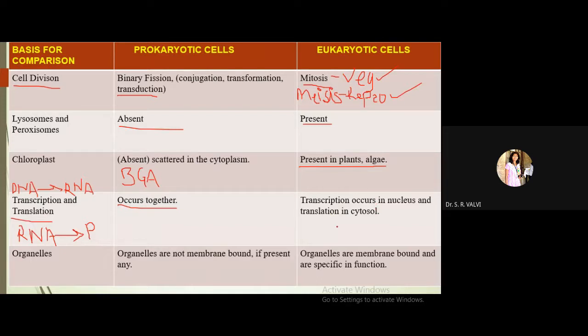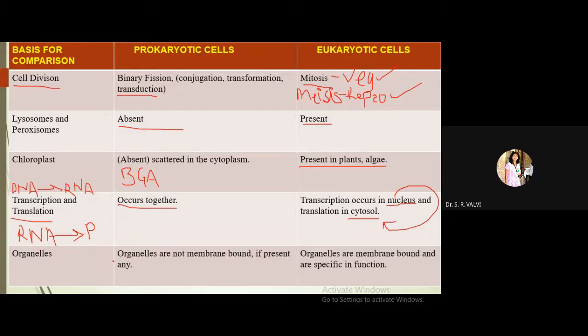In the case of the eukaryotic cell, transcription occurs in the nucleus, right? Because DNA is present in the nucleus. So transcription is going to occur in the nucleus, whereas translation is going to occur in the cytosol. Whatever mRNA is produced in the nucleus is carried from the nucleus towards the cytoplasm, and then in the cytoplasm, translation, meaning conversion of mRNA into protein, occurs in the cytosol of the eukaryotic cell.